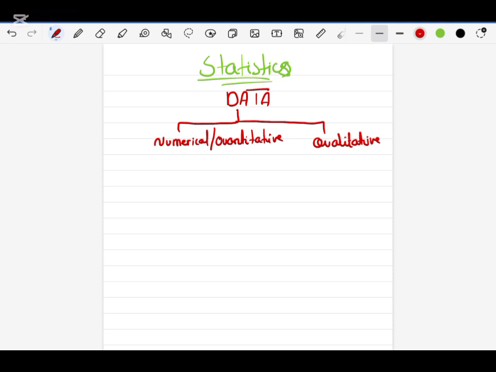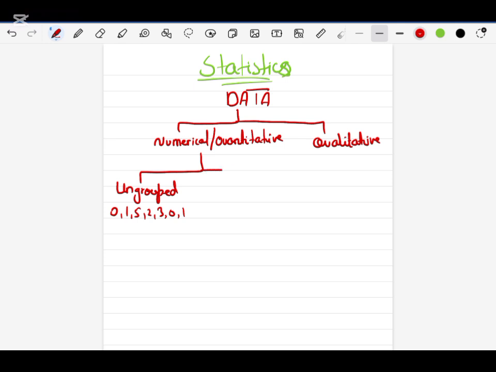So in numerical data, we will talk about two types of data. The first is ungrouped data and the second is grouped data. You can say ungrouped or scattered data, that is written like this. For example, 0 1 5 2 3 0 1. So this way of writing is known as ungrouped data.